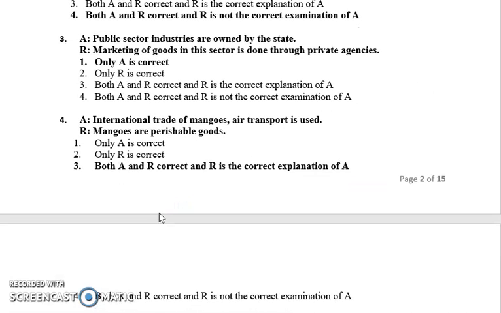Next, assertion: in international trade of mangoes air transport is used. So wherever you want to send mangoes for international trade, we require air transportation. This is true. And mangoes are perishable goods. We all know that it lasts for few months, more than that it does not last. So it is a perishable good. Because of that, it should be delivered to any place very quickly. Air transportation requires very less time. So it is preferred in the case of international trade. So both A and R are correct, and R is an exact explanation of A is the correct option.